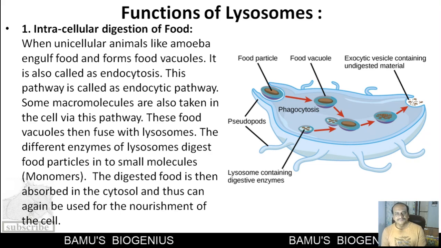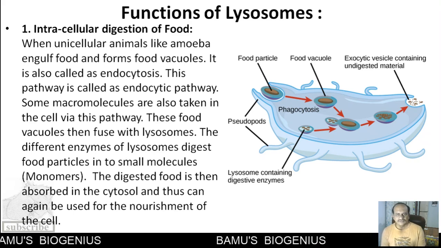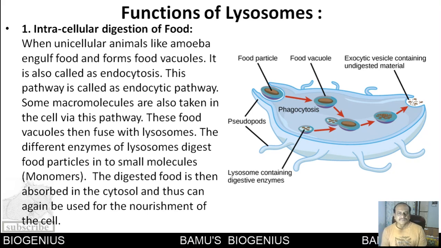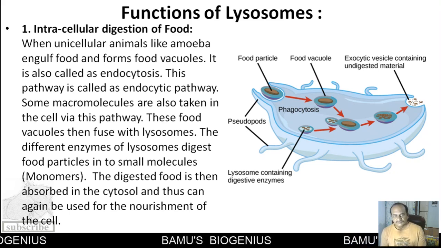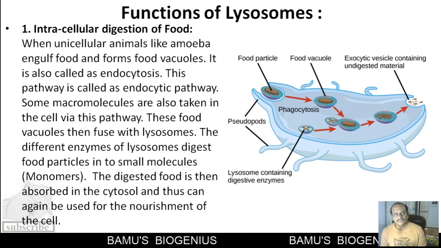This kind of digestion is seen in very primitive organisms, unicellular organisms, and in the choanocytes. You must have heard about this. The choanocytes are present in the poriferans. So that is the first function of lysosomes, intracellular digestion of food.